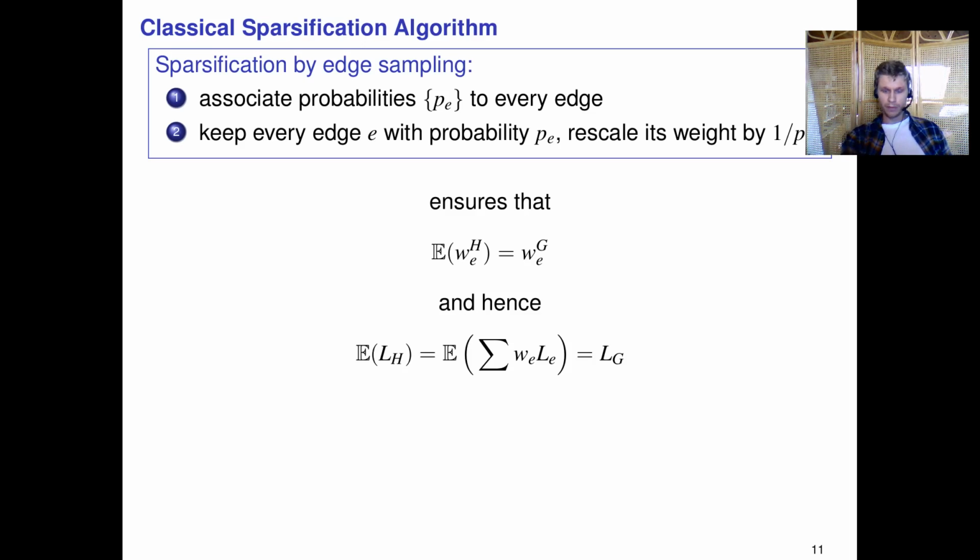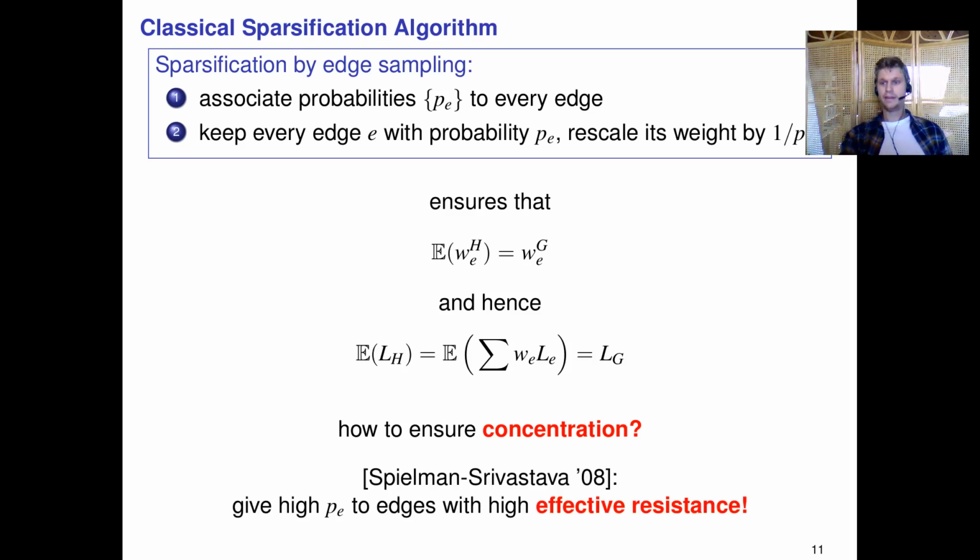So what remains to be done is to ensure concentration, right? Because we don't just want that the expectation is equal, we want that effectively these values are close. And here we can use a theorem by Spielman and Srivastava, which is kind of cool. Let me clarify. What we can do is put p_e equal to 1 for every edge.